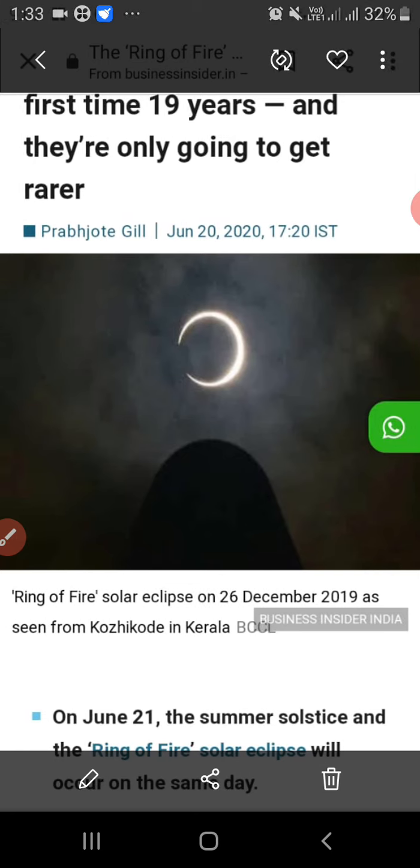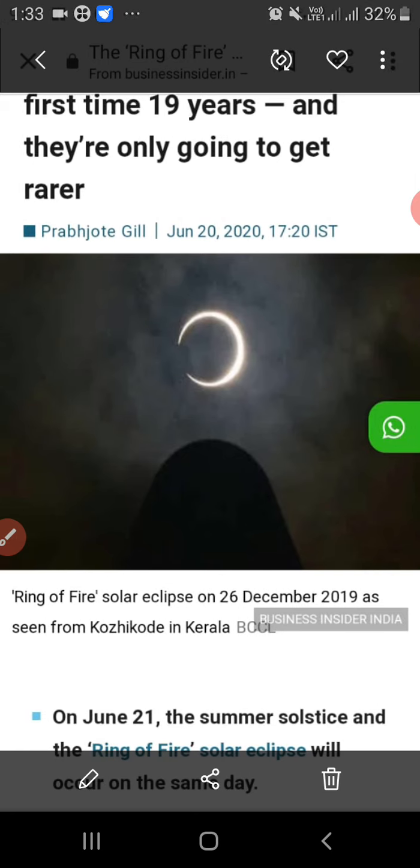Children, during a total solar eclipse, a bright ring called the diamond ring appears in the sky for a short period, and it is a spectacular view. It was observed in several parts of India during the total solar eclipse of 24th October 1995, and we observed the last solar eclipse on June 21, 2020, when we could see the ring of fire.